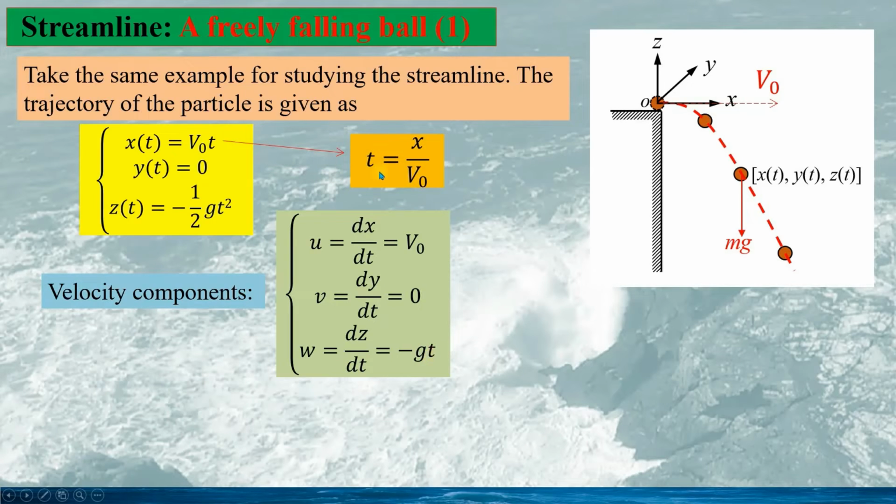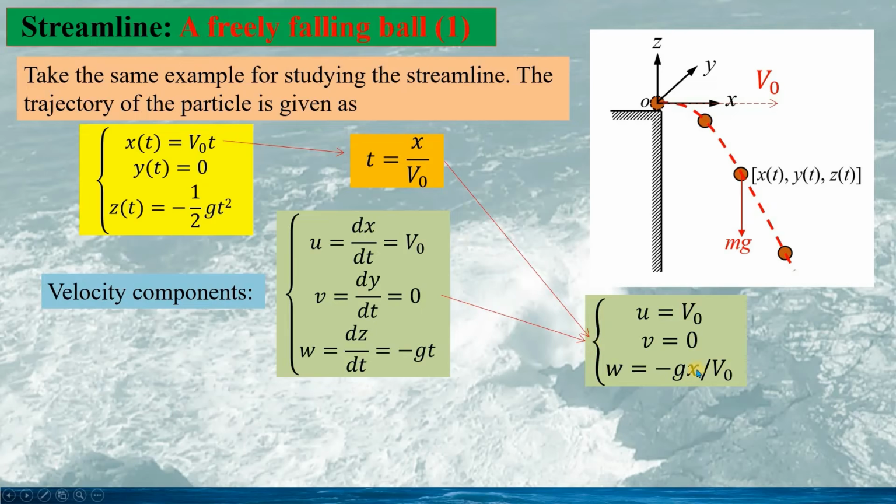And again, we can obtain the time t from the first equation and put these two together. So we have the velocity components in terms of the coordinates rather than the time. So we have the expression for u equaling v0, v equaling 0, and w given as this.